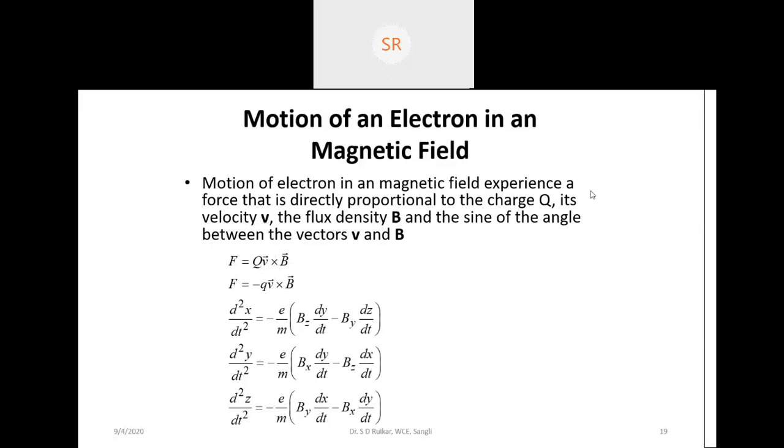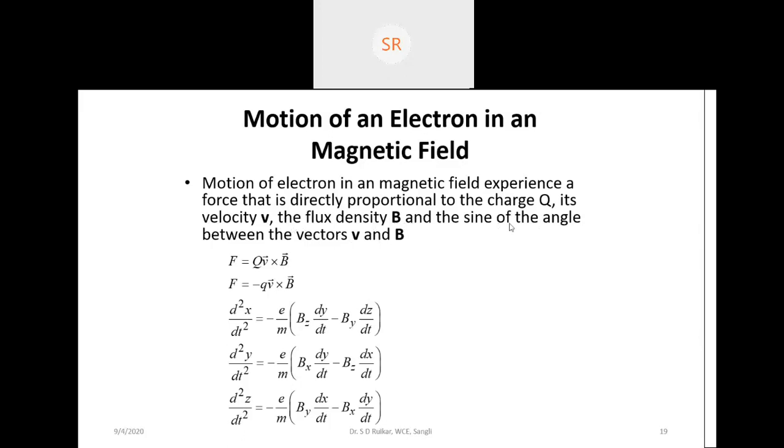That is about the flux density B. Because the electron is moving in a given direction, velocity has a vector, and similarly the flux density has a vector. That's why it makes a cross product.